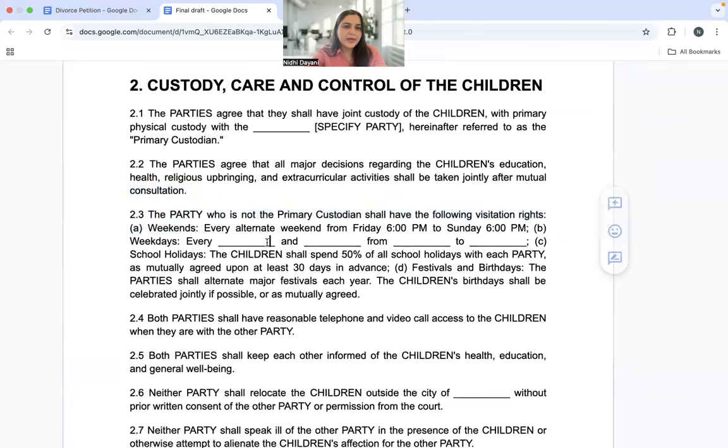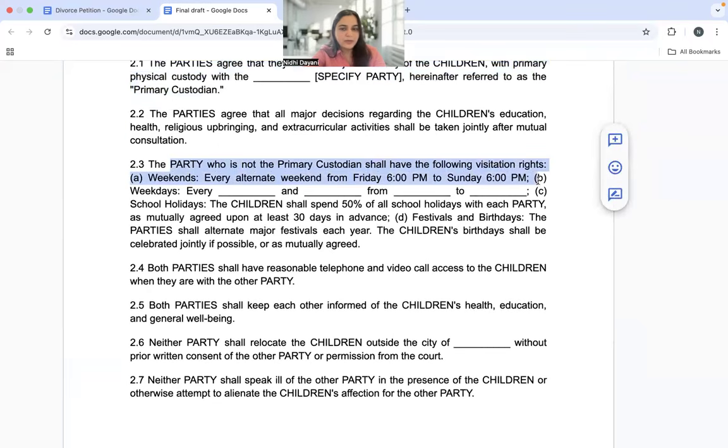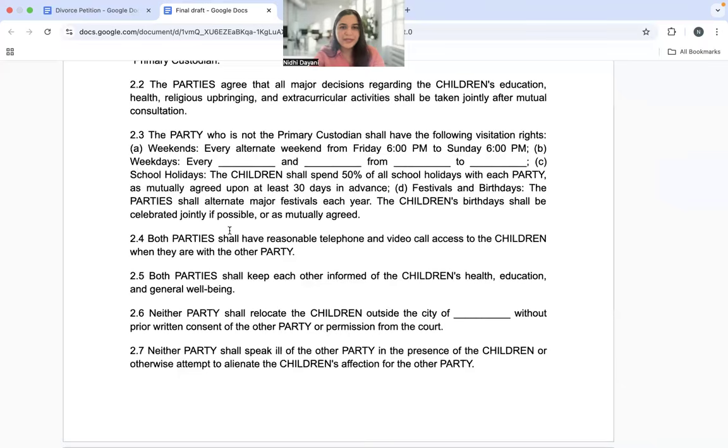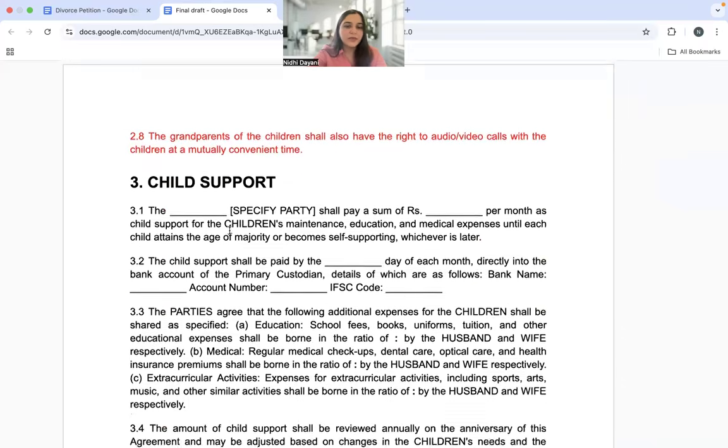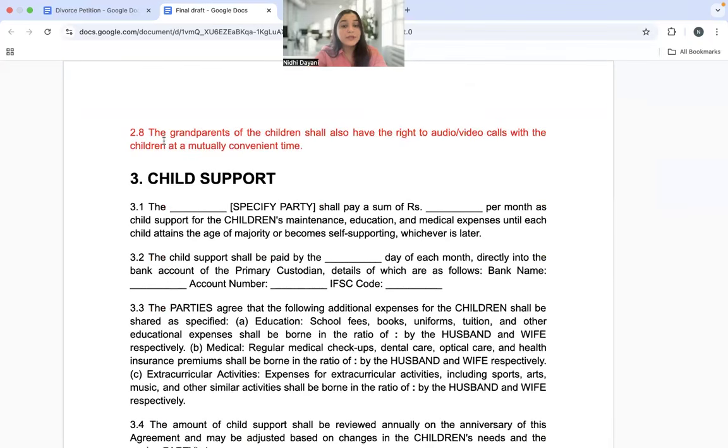So all the pointers regarding the custody, care, and control of children have been given here. Joint custody, primary custodian is going to be which party, weekdays, what are they going to be doing, telephone access, everything is given here. So we don't need any changes here. Just one simple point that we've gone ahead and added is that yes, the grandparents also shall have a right to audio video calls at a mutually convenient time.